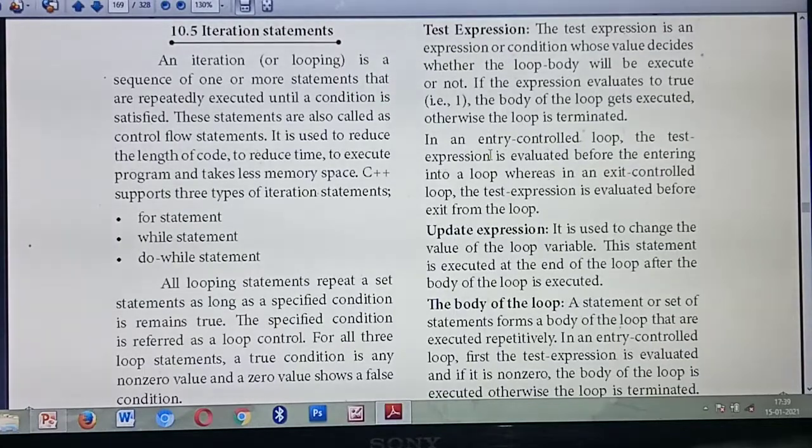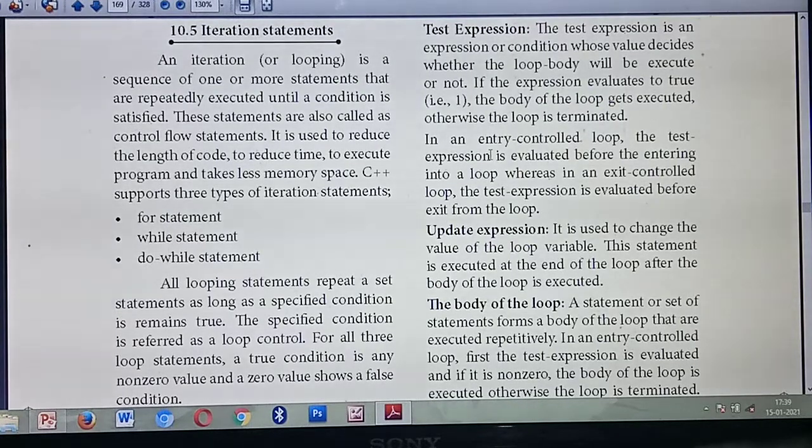Then iteration statements. Selection statements you have studied. Understood? Now we are going to study about iteration statements. What do you mean by an iteration statement? This iteration statement will contain one or more statements.